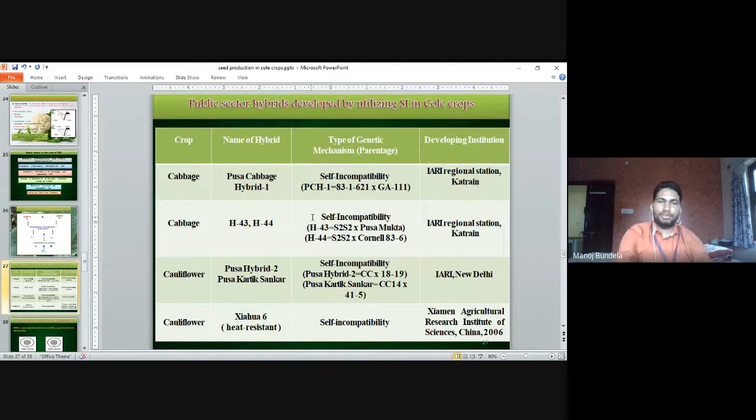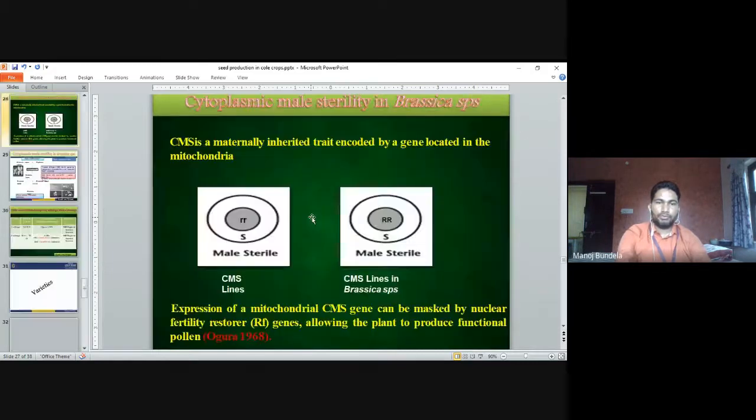So these are the major hybrids developed by self-incompatible lines. In cabbage: Pusa Cabbage Hybrid 1, and H43, H44. In cauliflower: Pusa Hybrid 2, Pusa Kartik Sankar and Jyoti.